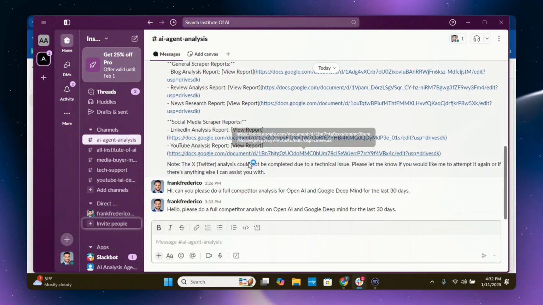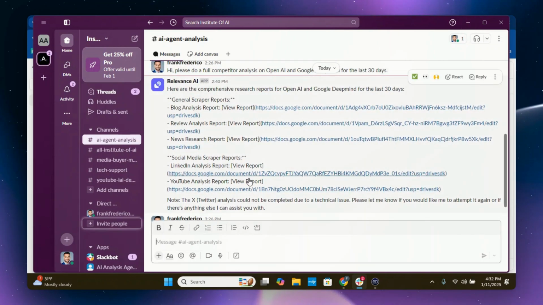But if you would like it nice, neat, and clean like this, let's move on to the last part of the video of setting this up for you.